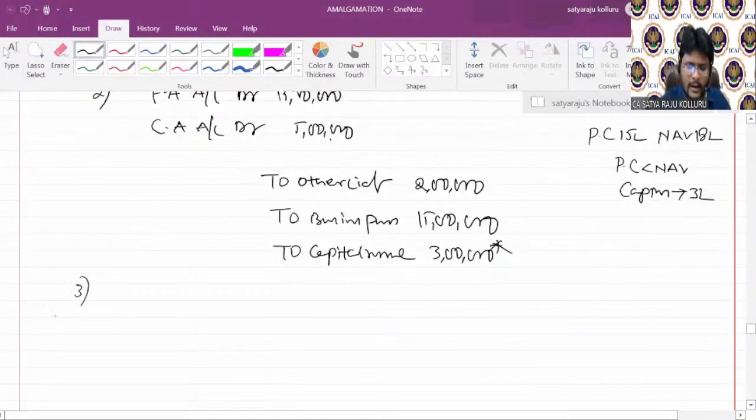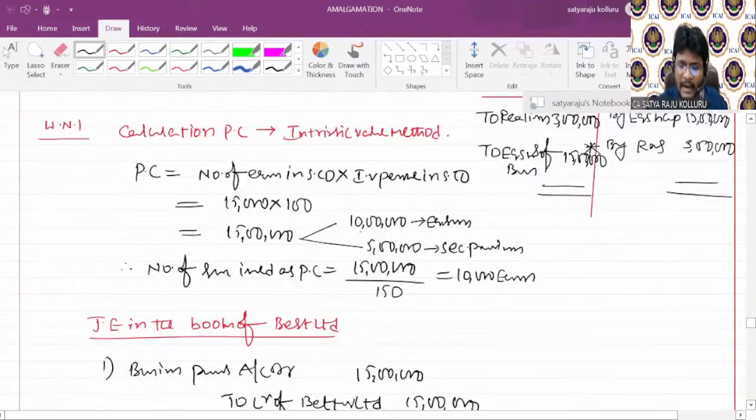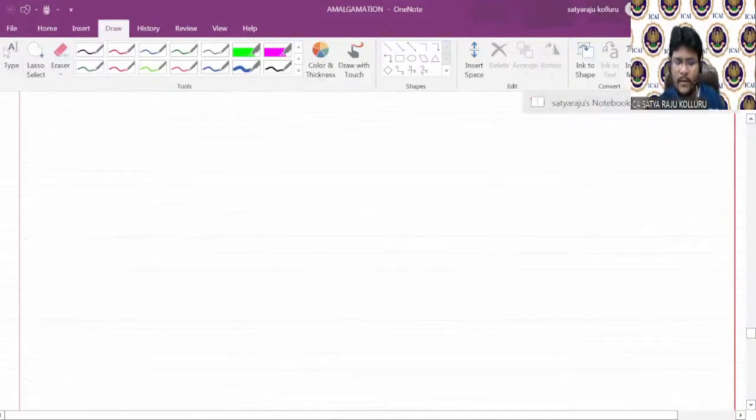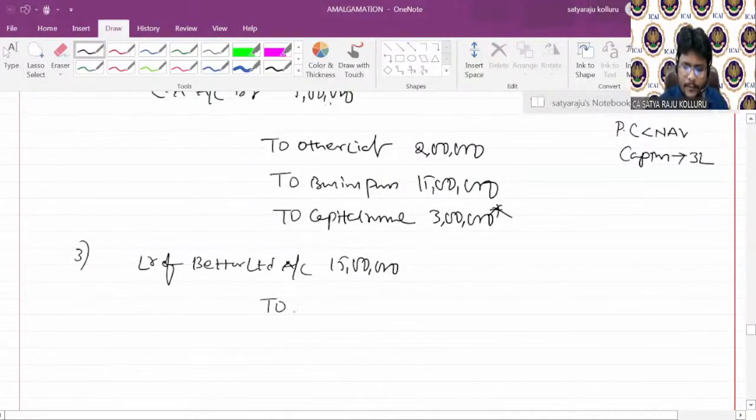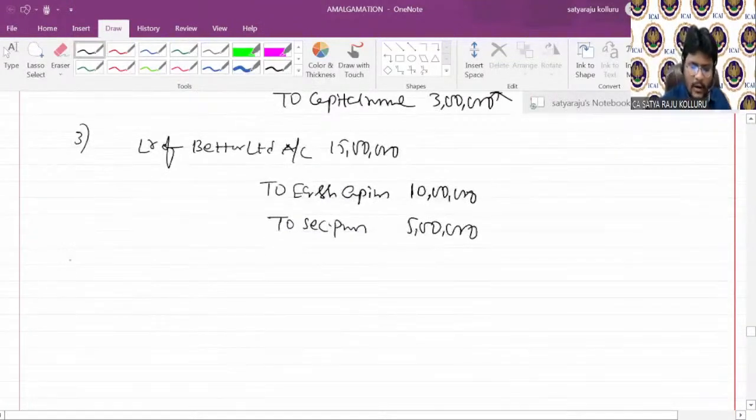Coming to the third entry, liquidator of Better Limited account debtor, you need to pay how much? 15 lakhs. How you are paying? Equity shares, but out of which 10 lakhs in the form of face value, 5 lakhs in the form of premium. That is, to equity share capital 10 lakhs, to securities premium 5 lakhs. Next, still not over, guys.